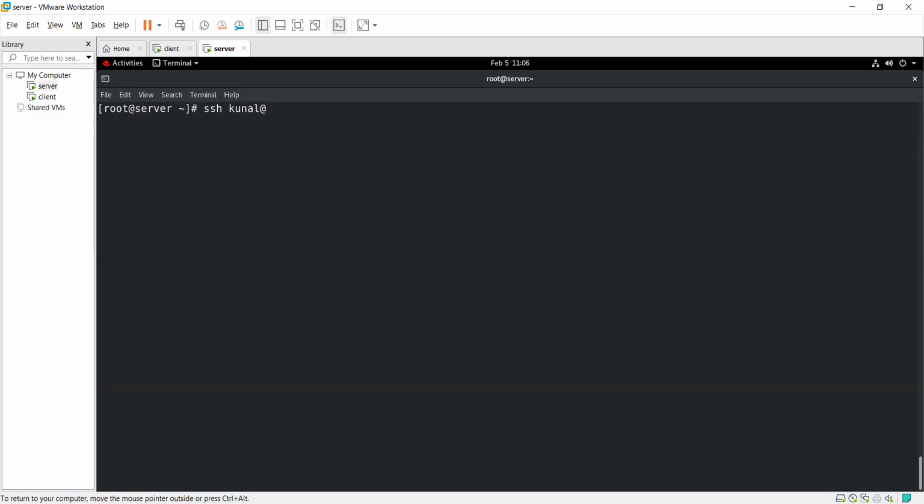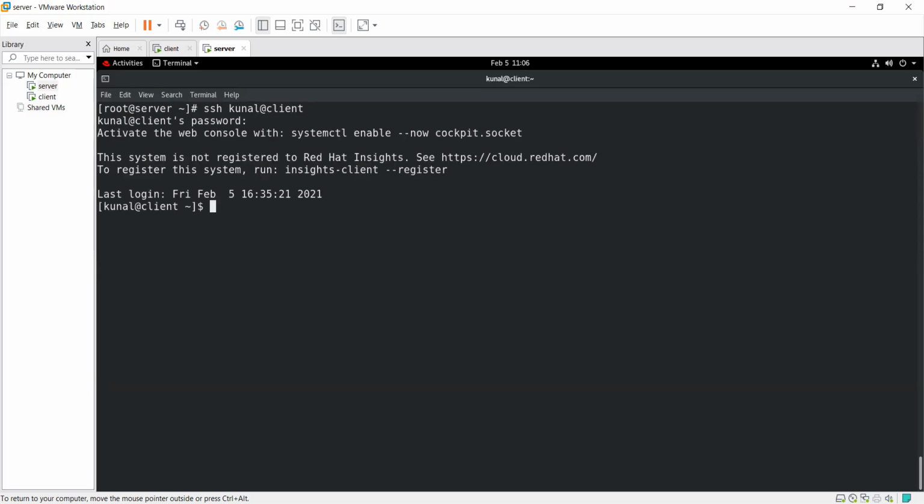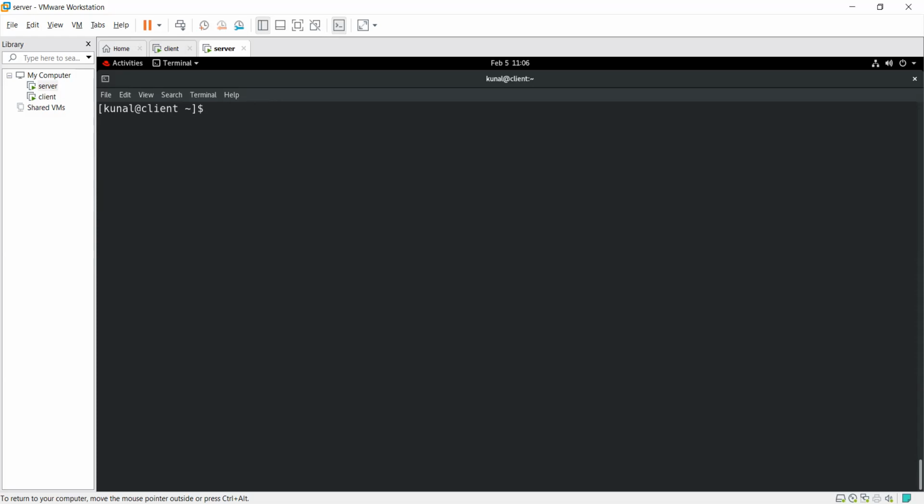ssh kunal at the rate client. It asks me for Kunal's password. I just give it the password. Now I am Kunal on my client machine, as you see here, guys. Now we can do anything as Kunal at client, but I am a normal user.